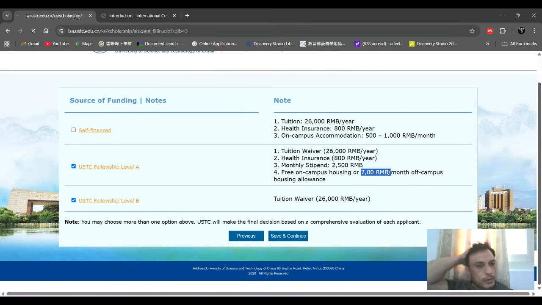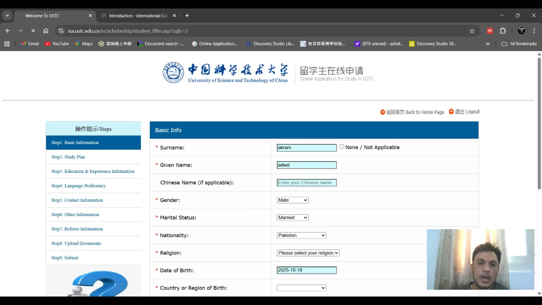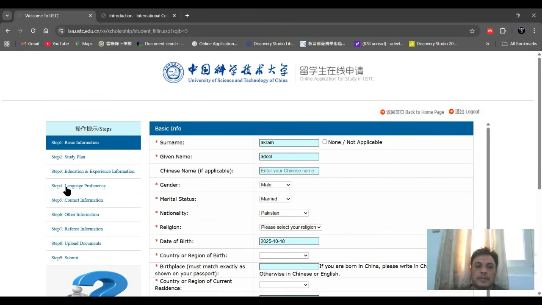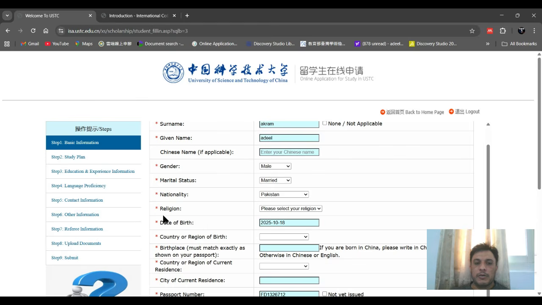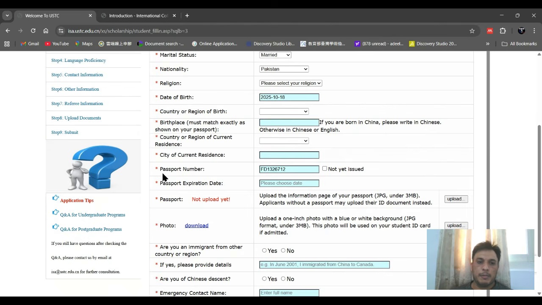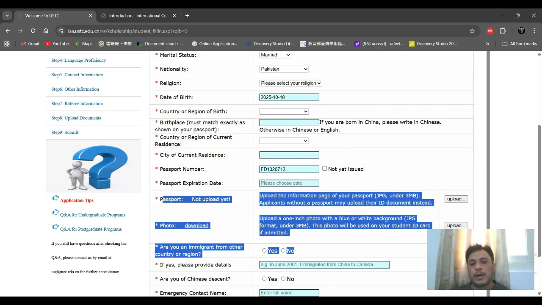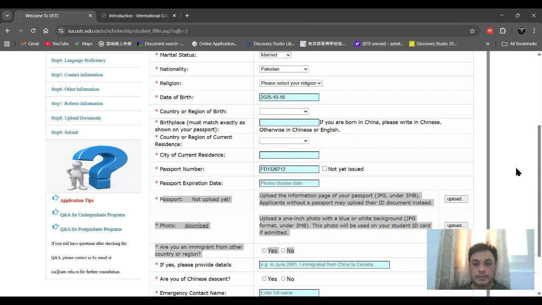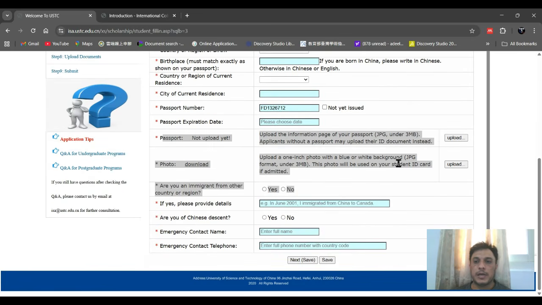After save and continue, you can see that they will show you some steps that you have to complete your application. The first part is the basic information. You have to write your surname, your nationality, your religion, your country of birth, and also you have to provide the information about your passport number, expiry date, and passport photo. Passport photo you have to upload, which should be in a JPG form, not in PDF, not in a document file. Otherwise it will not be accepted. And the size of your picture should be under 3 MB.